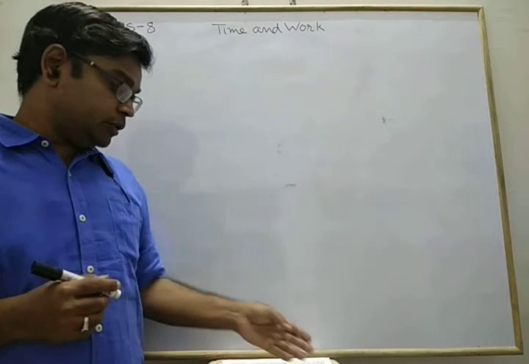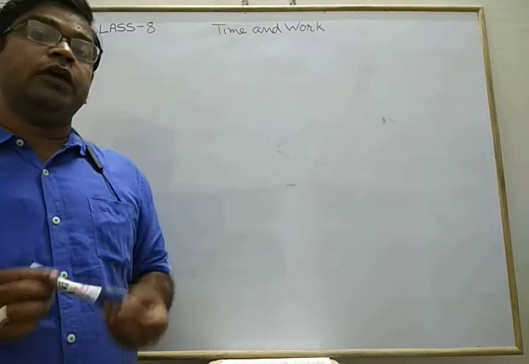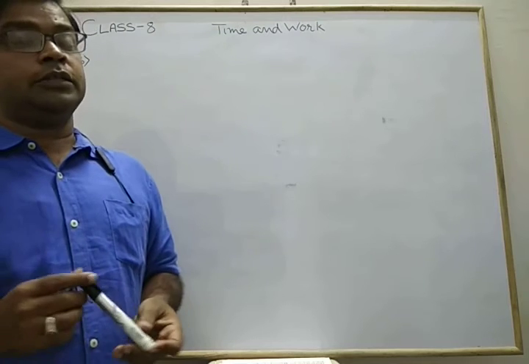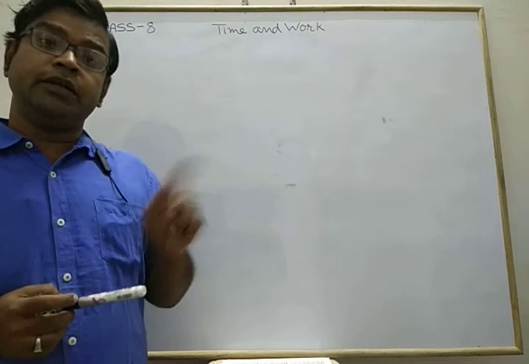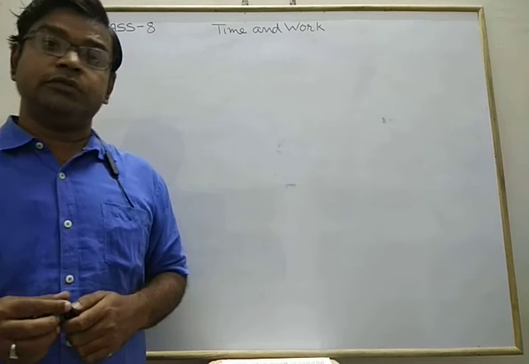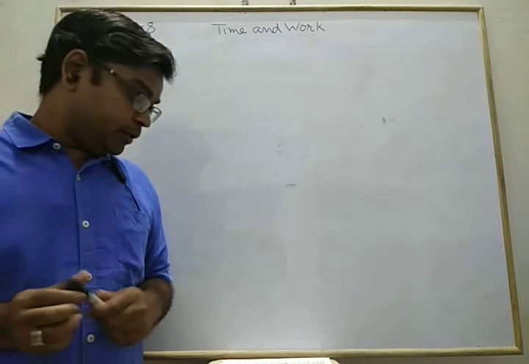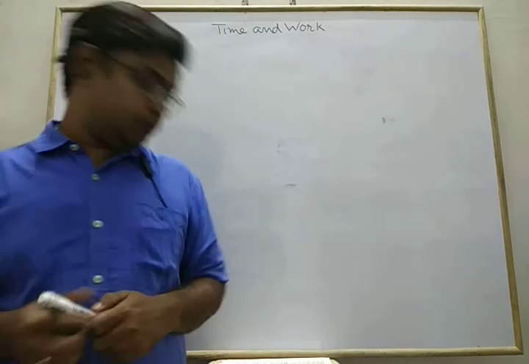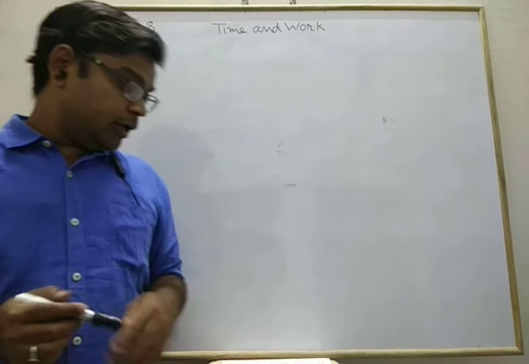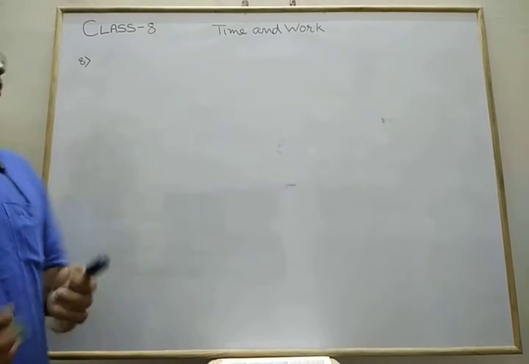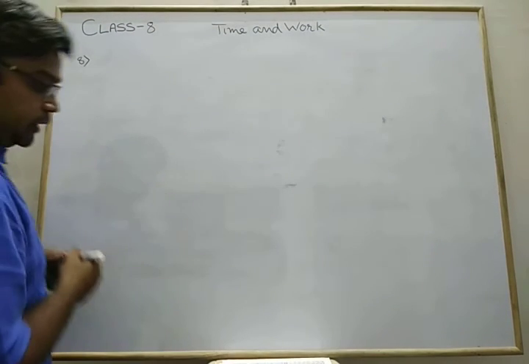Again, as a hint it is given that Y alone can do the work in 18 days. So X can complete it in 1/3 time. So we are going to solve the question: find how many days they take if they work together to complete the job.